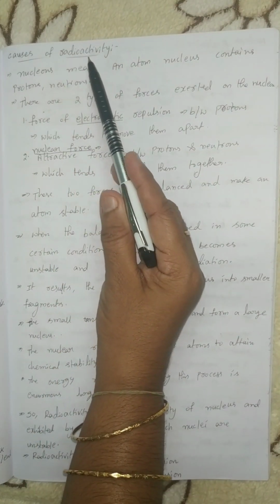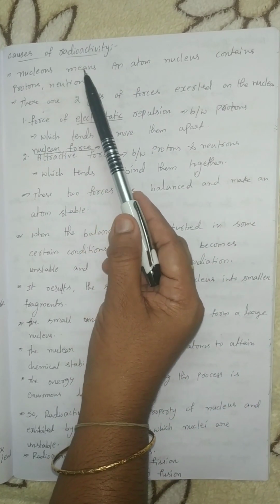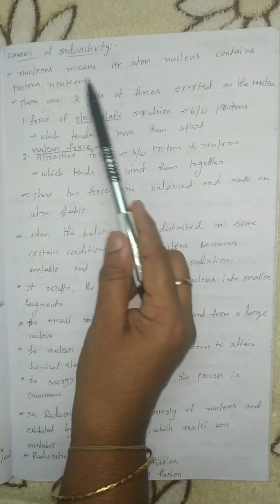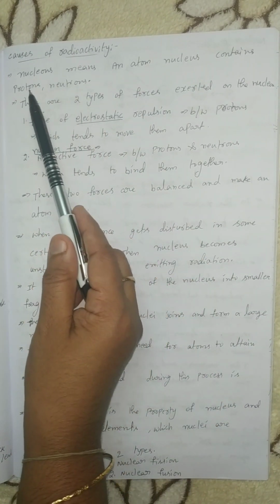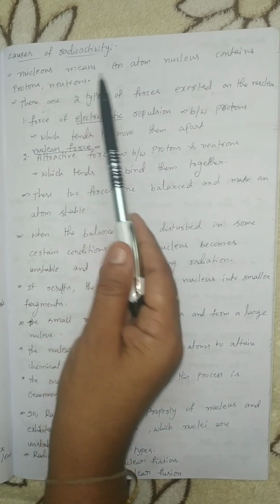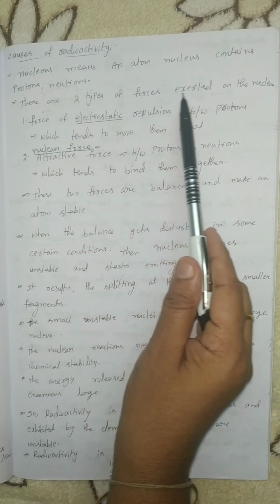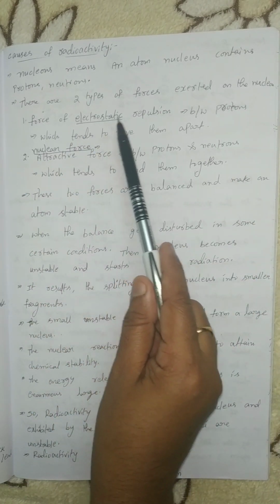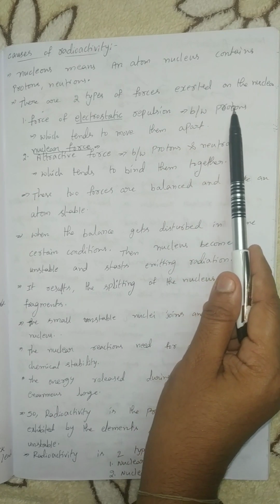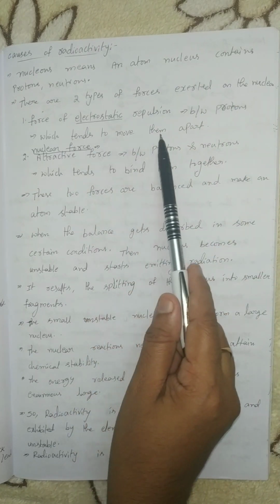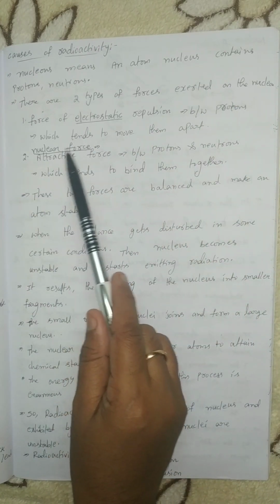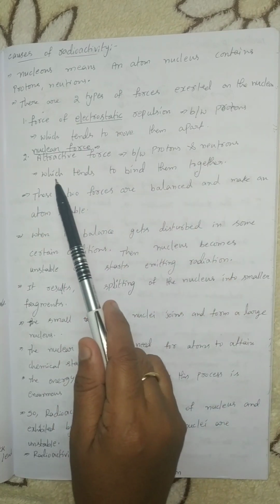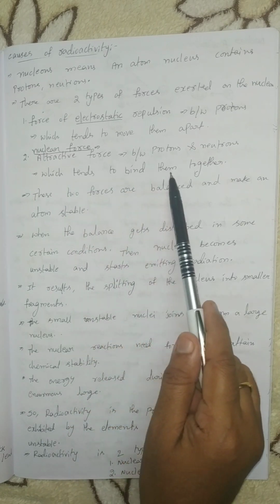Causes of radioactivity. Nucleons means the atom's nucleus contains protons and neutrons. We know that nucleons means protons and neutrons present in the nucleus. There are two types of forces exerted on the nucleons. Force of electrostatic repulsion between protons, which tends to move them apart. Nuclear force, an attractive force between protons and neutrons, which tends to bind them together.